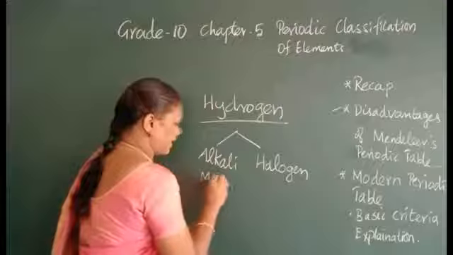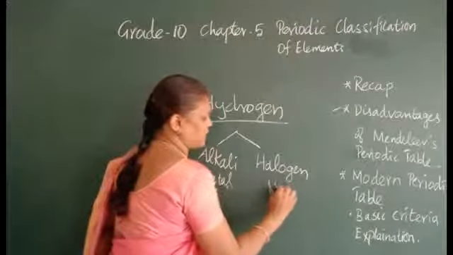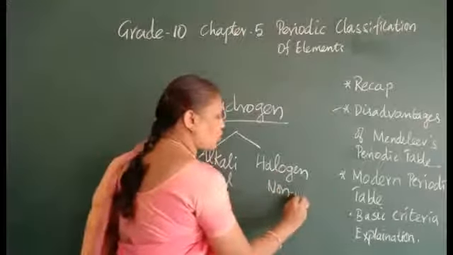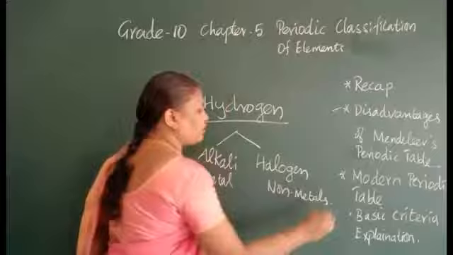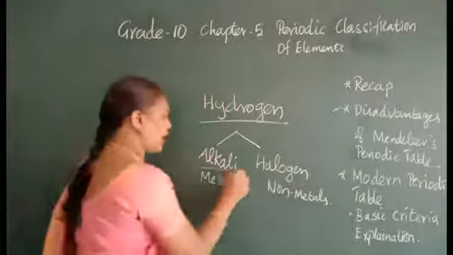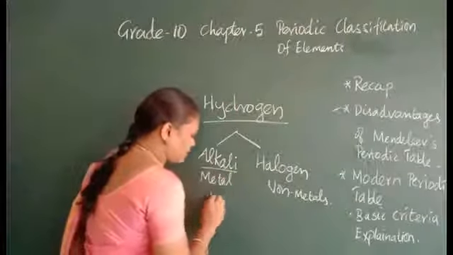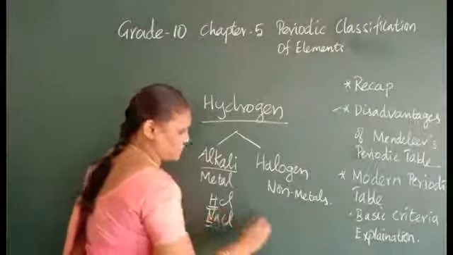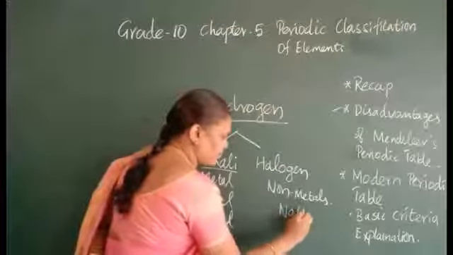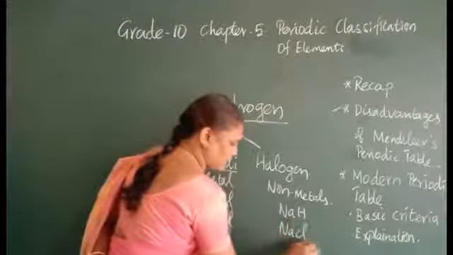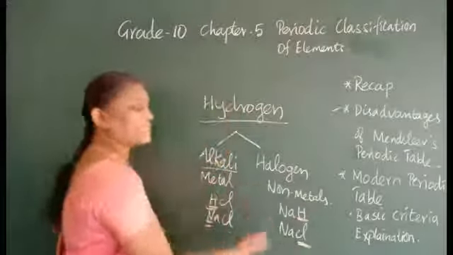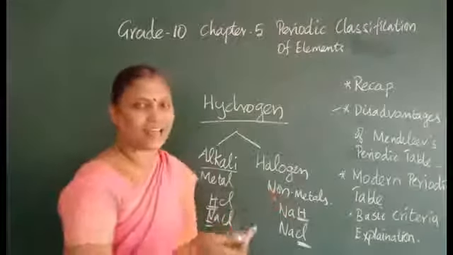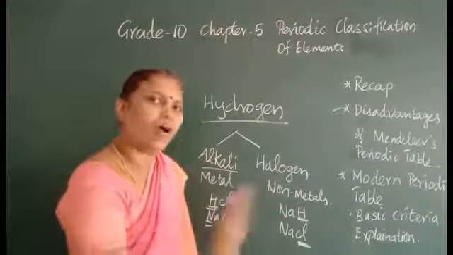This is a metal character and this is a non-metal character. Hydrogen ion becomes hydride ion, so it has non-metal character. For example, HCl is like NaCl, so it has the character of alkali metals. Here NaH is like NaCl, like halogens. So it has the character of both alkali metals as well as halogens. It acts as either alkali metal or halogen.